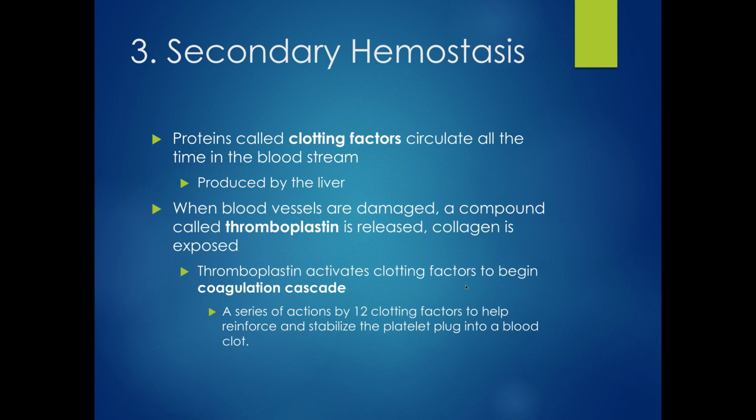Now, when blood vessels are damaged, remember I said thromboplastin is released and collagen is exposed. Thromboplastin is released by the blood vessels as well as the tissue outside the blood vessels. Now, this thromboplastin basically acts like an activator, and it starts the clotting factors going through the intrinsic and extrinsic parts of the coagulation cascade. Now, this is a series of actions by 12 different clotting factors, and this is eventually going to lead to solidification of that platelet plug into a blood clot.